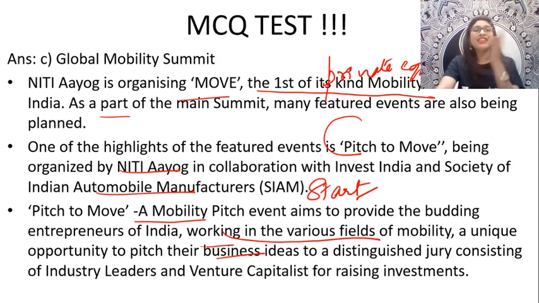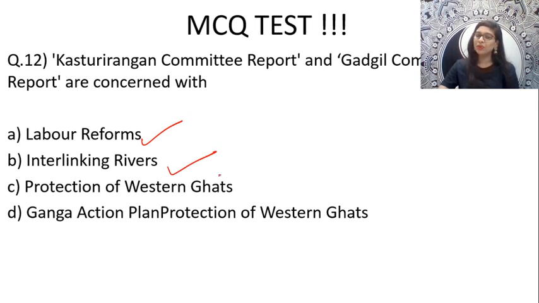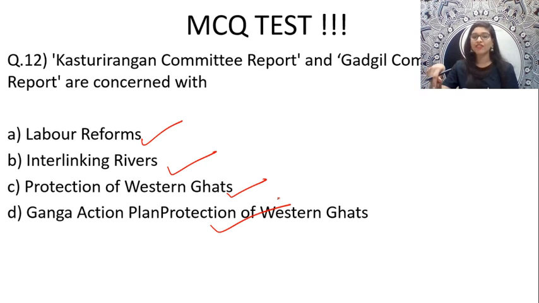Now, moving on, the next question is a very simple question. Kasturirangan Committee report and Gadgil Committee report are concerned with what? Option A is labor reforms, B is interlinking of rivers, C is protection of Western Ghats, and D is Ganga Action Plan.